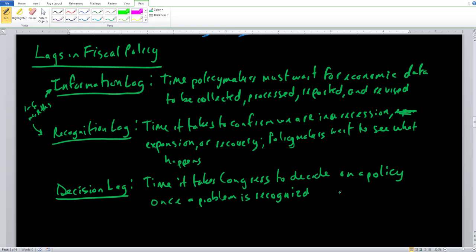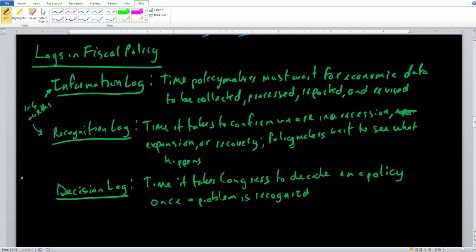Oh no, we're in a recession. Let's go ahead and enact some type of fiscal policy in order for us to get out of the recession. So here, this is exactly where Congress comes together. They bicker, they compromise with one another in order to come up with a piece of fiscal policy legislation that can be sent to the president in order for us to have an impact in our own life. How long does the decision lag last us?